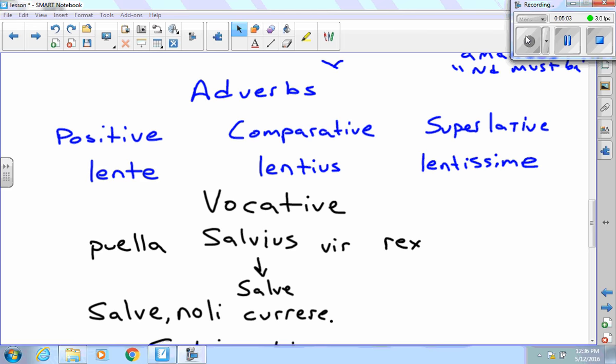And so Puella, if I want to say, hey girl, don't run, I would say Puella, noli currere. If I wanted to say man, don't run, I would say vir, noli currere. If I want to say king, don't run, I would say rex, noli currere. However, if I want to use Salvius, which I spelled correctly now, I would use salve. So salve, which is kind of ironic, don't run. So hello, don't run. His name is Hello.